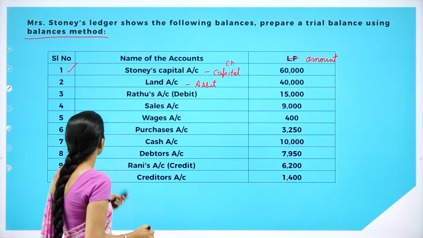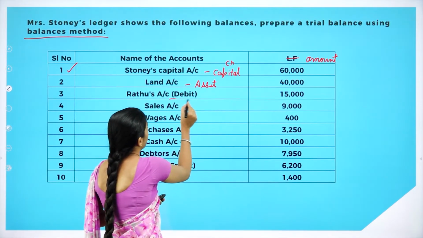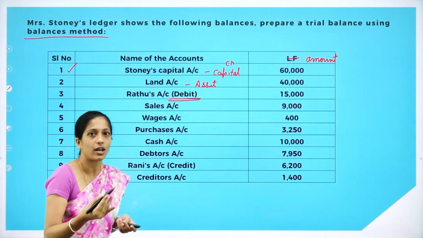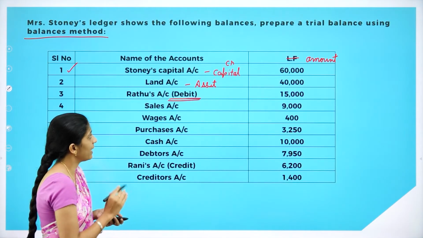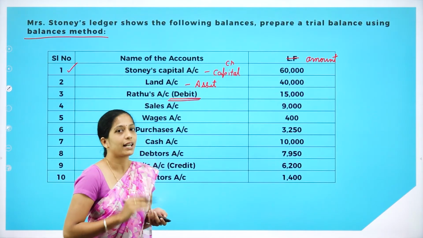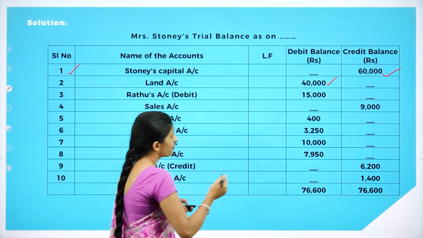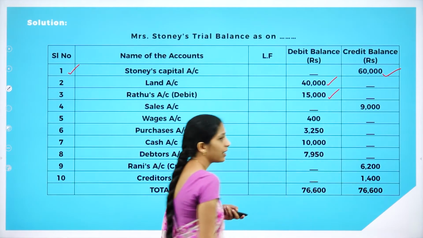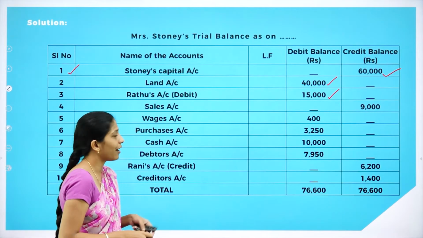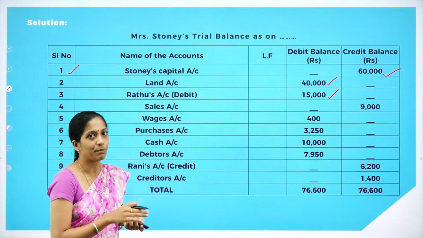Now moving on to the third one, Rattu's account, but they have given debit in the bracket. So it means we are going to record it in the debit side of our trial balance. Here they have clearly told us that in the bracket they have given debit. So we'll record it in the debit balance. That is the third one, Rattu's account debit. They have told us where we have to record. If it was credit, then we would have recorded it in the credit balance.